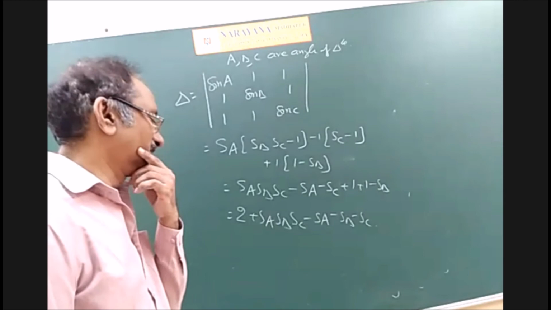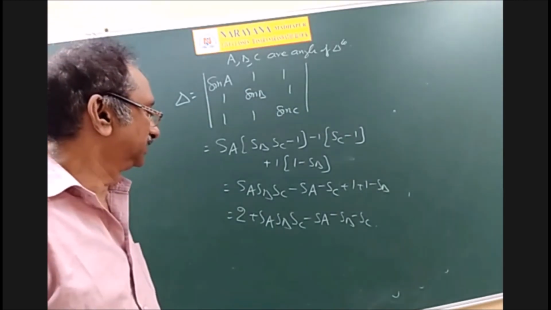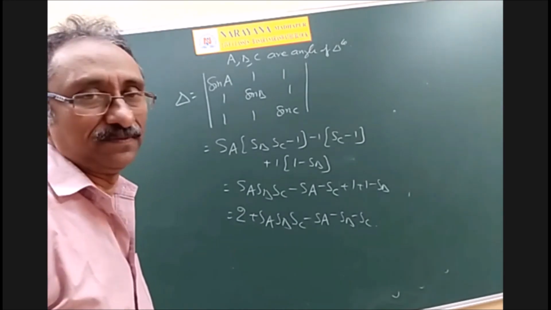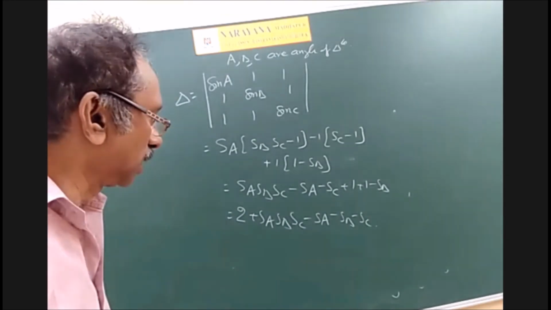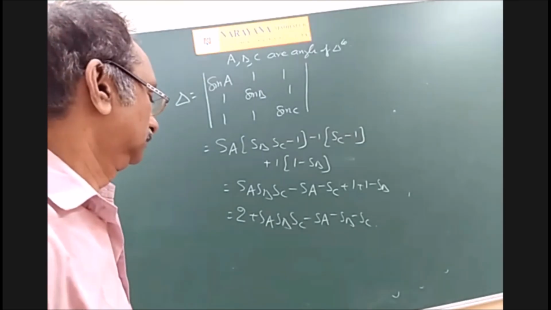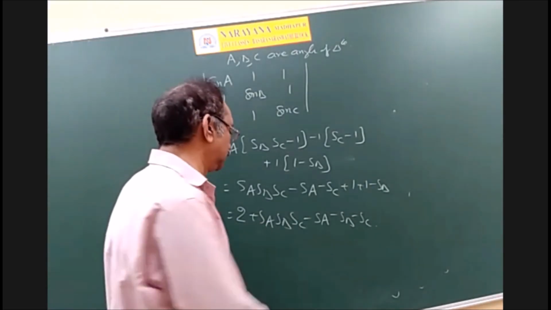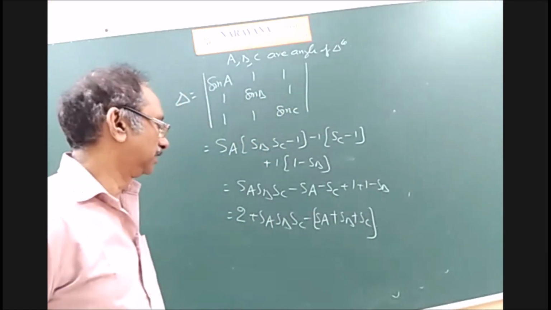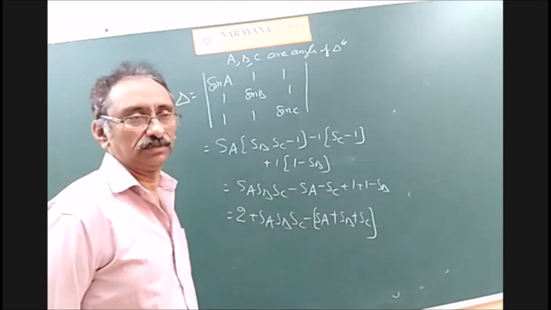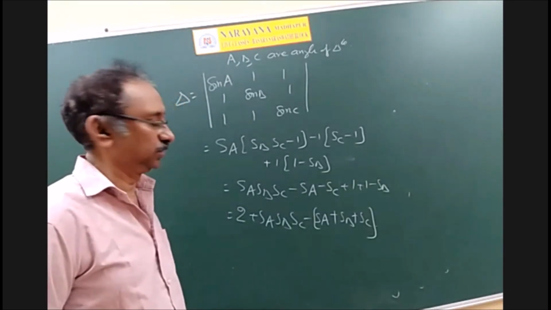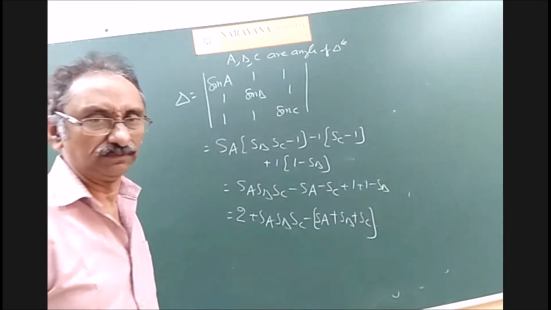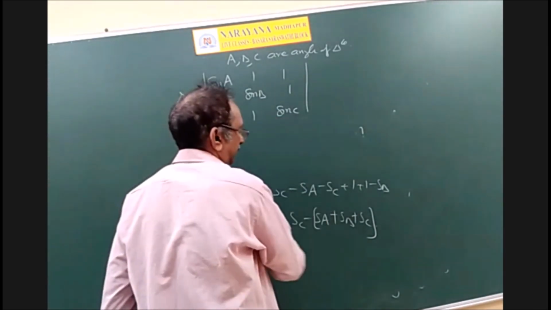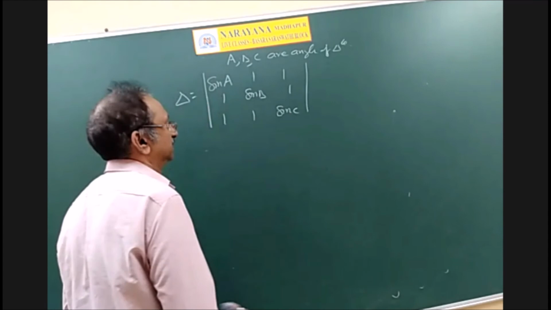Now how to decide from this? 2 plus sin A sin B sin C minus sin A minus sin B minus sin C. Whether this is 0 or non-zero, that is the question. So this is no doubt positive. If I take common, this is positive and this is positive. But how to decide whether this is equal to 0 or not equal to 0? That is the question. Therefore, I do this in a different way using the operations first.